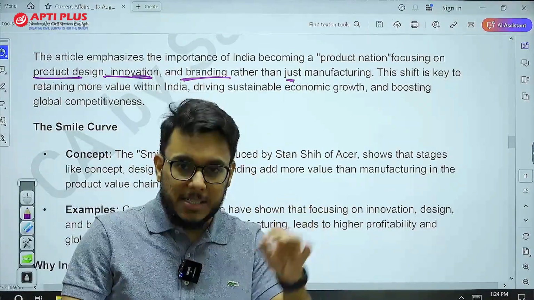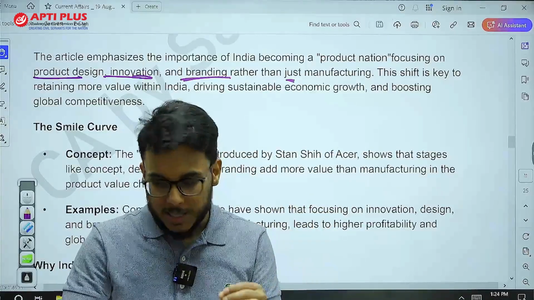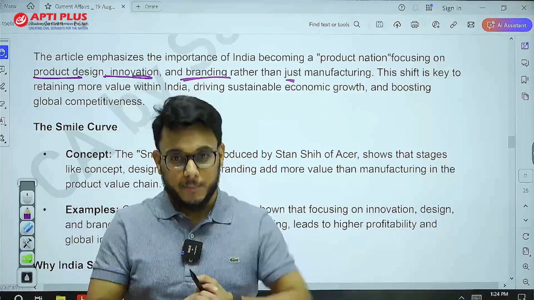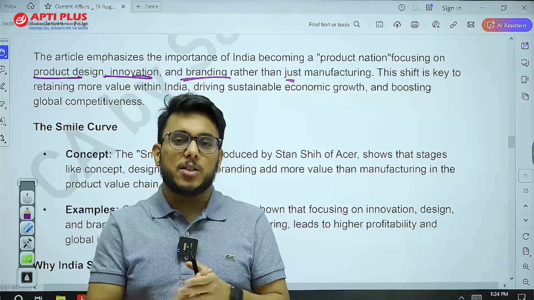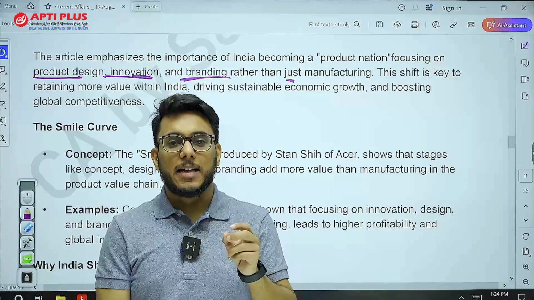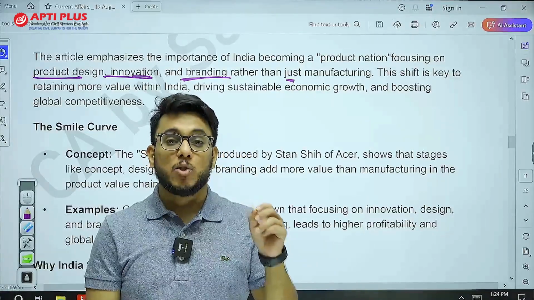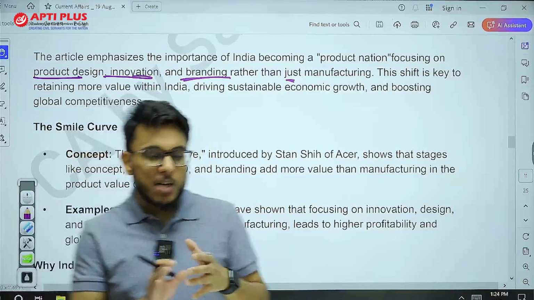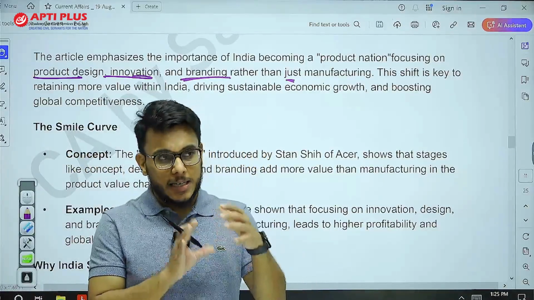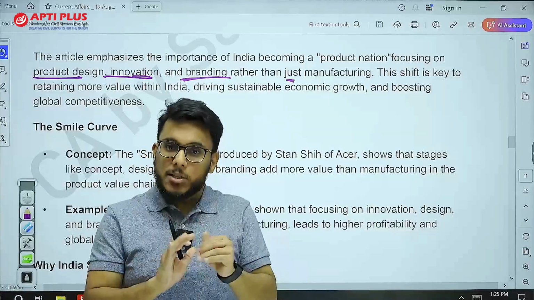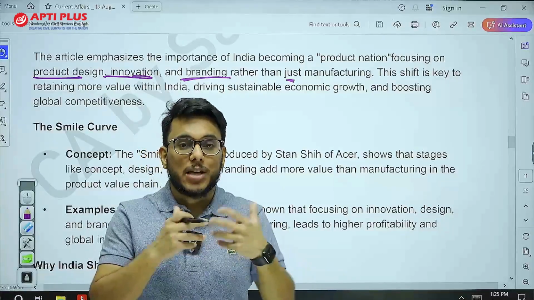Manufacturing has some advantages. For example, manufacturing has the potential to employ more and more people. And within manufacturing, four years back, there was an economic survey which had a dedicated chapter by the name of shoes and jeans. What is this shoes and jeans? The economic survey specifically provided that India needs to focus on low-end manufacturing. Even in manufacturing, low-end manufacturing is one which can create a lot of jobs.